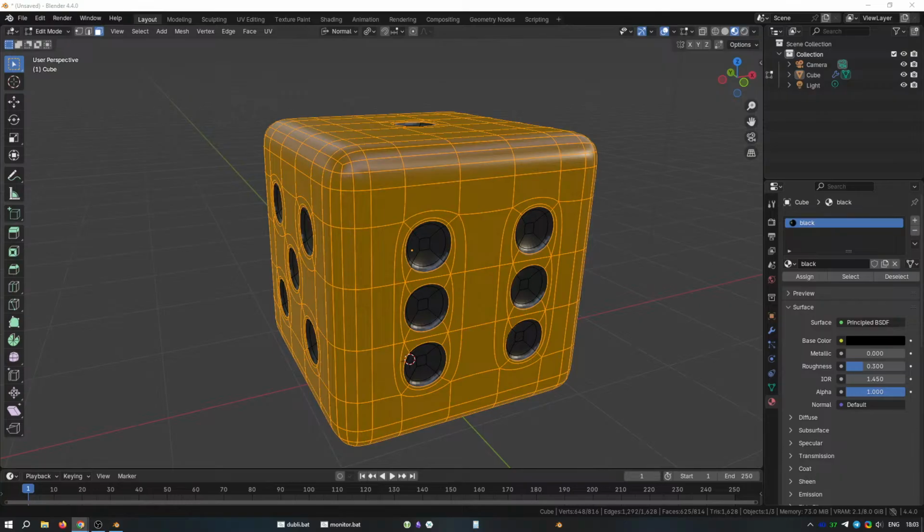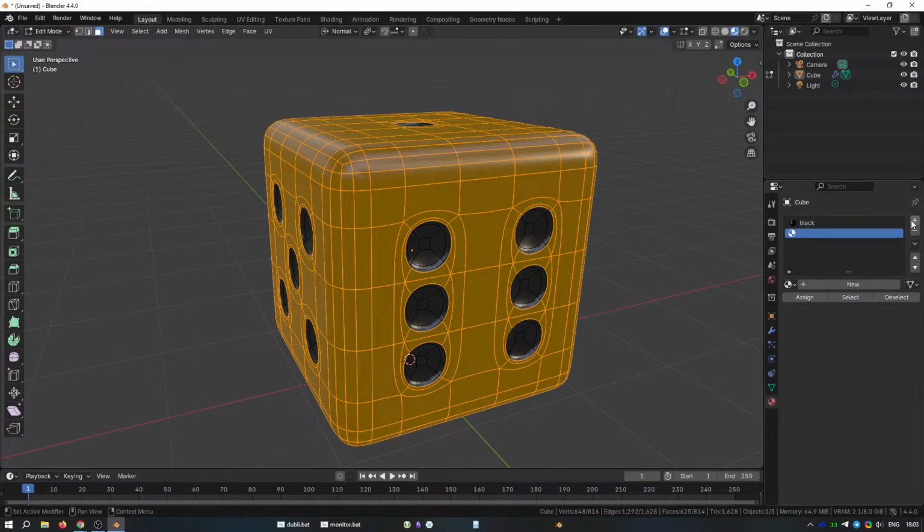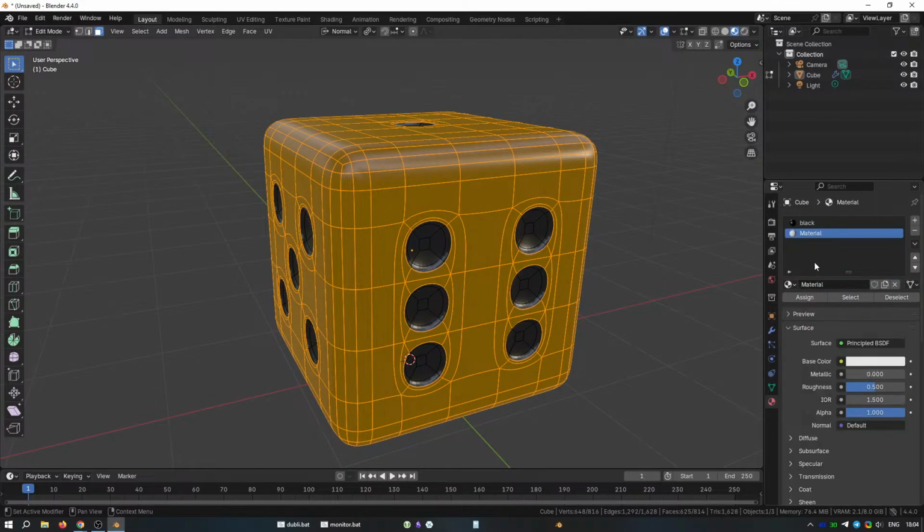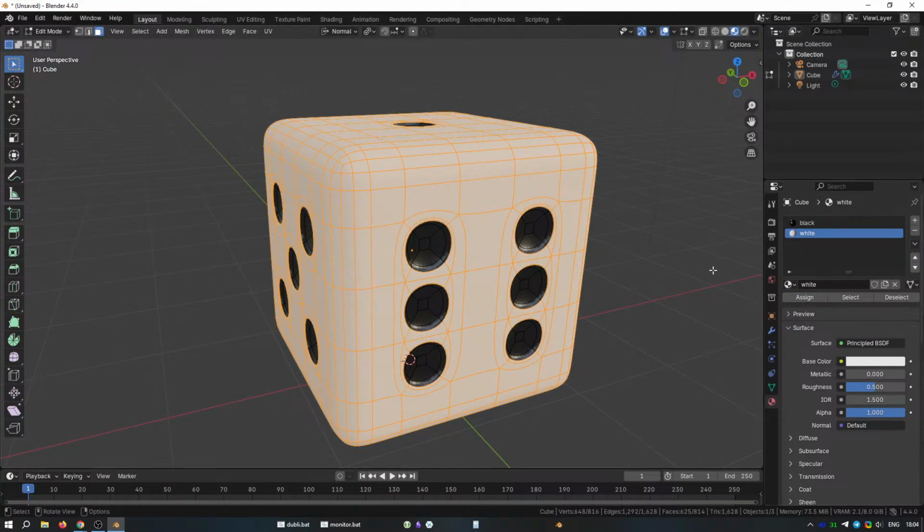Come back over to the Material panel. Press on the small plus sign to add a new material. Press the New button, double click on the material and change the name to white. Then press the Assign button to assign the material. Scroll down and click on the base color. I'll just use the default white. It's not a pure white, so open up the color picker and copy the hex value.